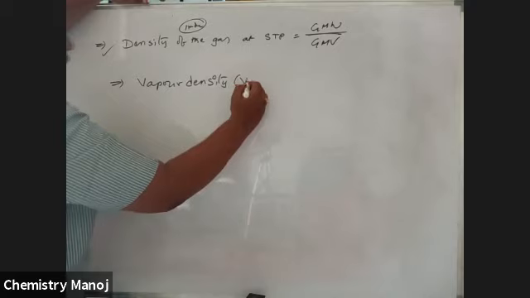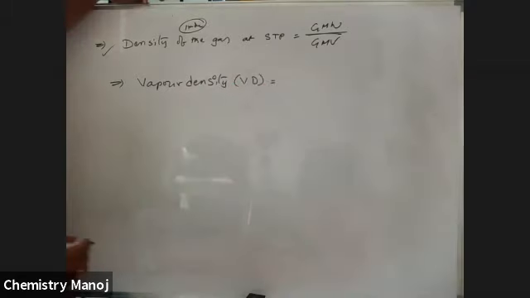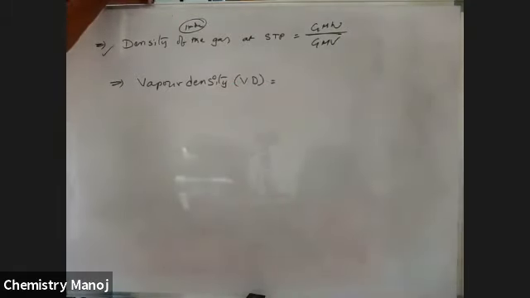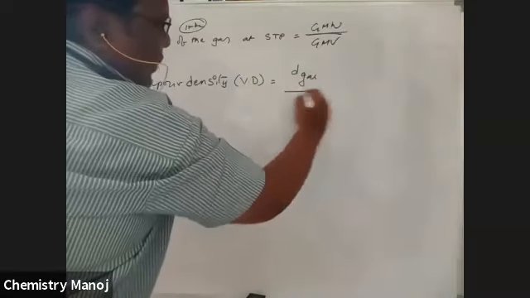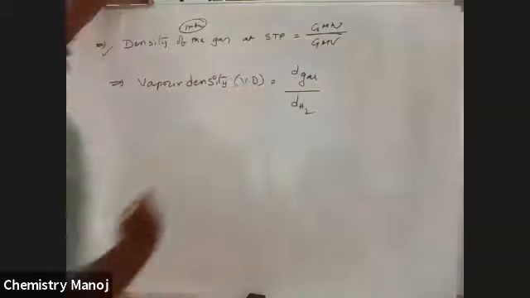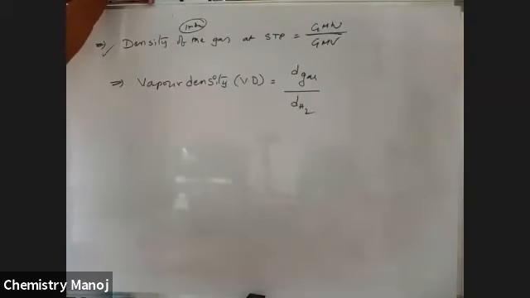Vapor density, abbreviated VD. What is this vapor density? Vapor density is calculated by using the formula: density of the gas by density of hydrogen. Gram molecular weight into vapor density, that is another way. So how to calculate that vapor density?